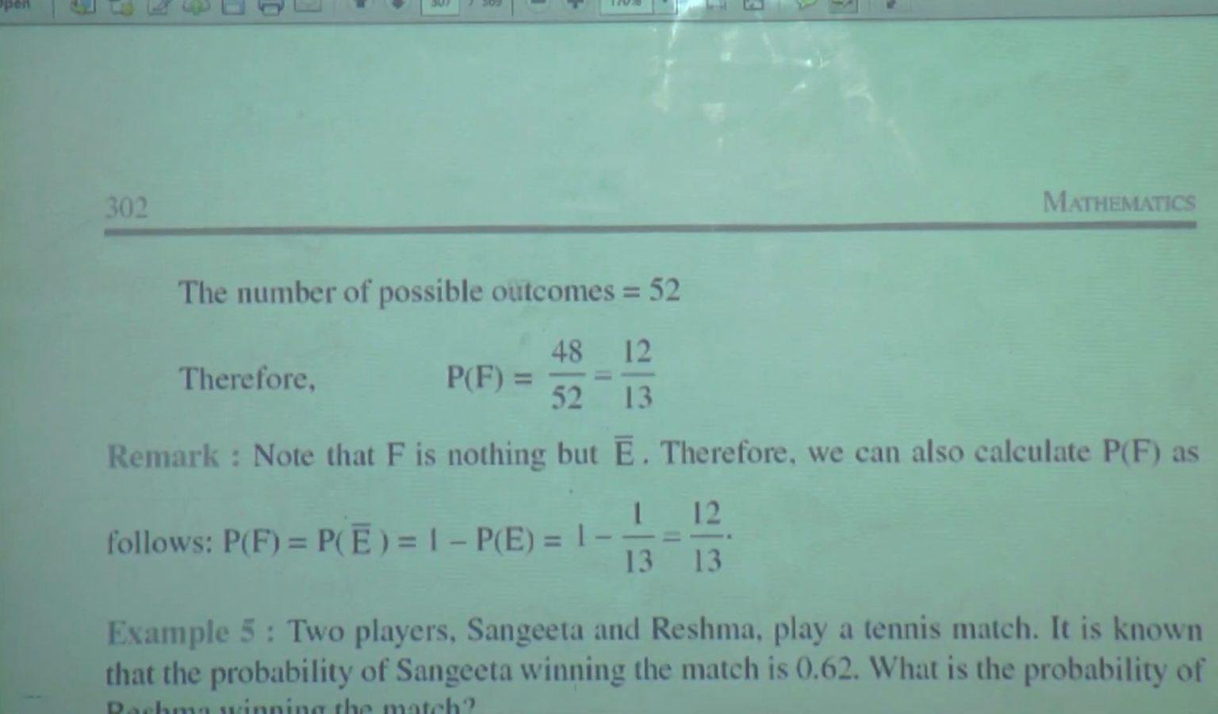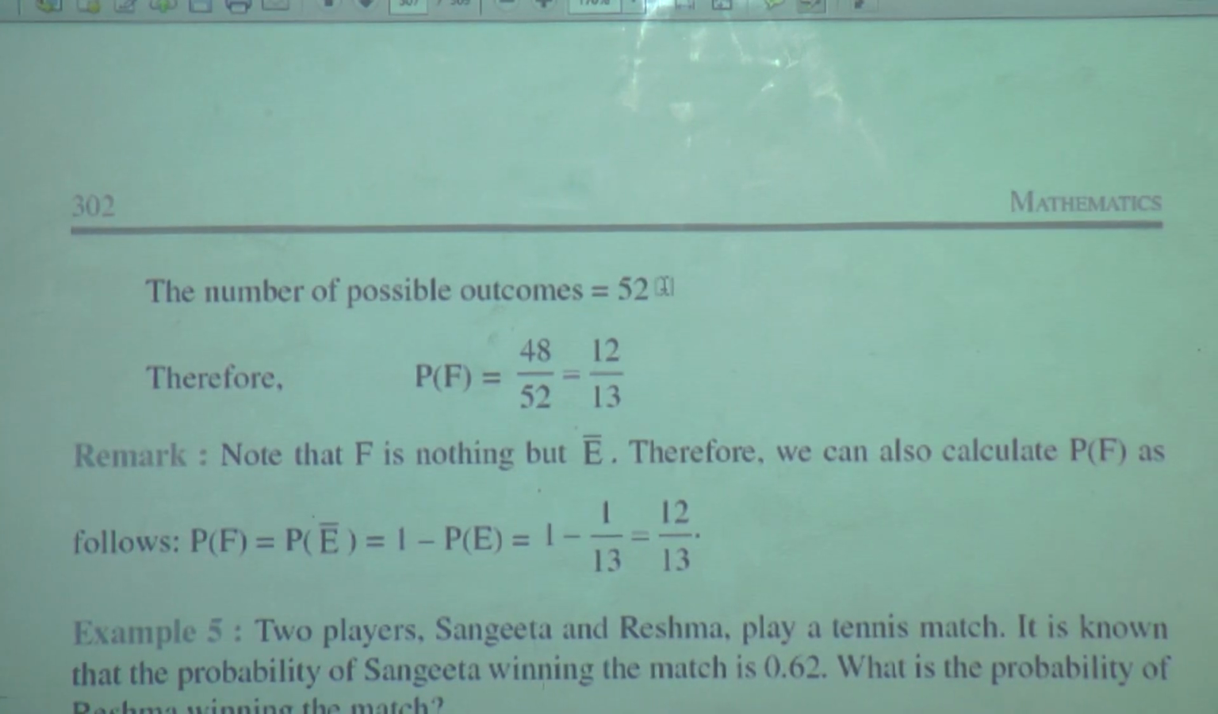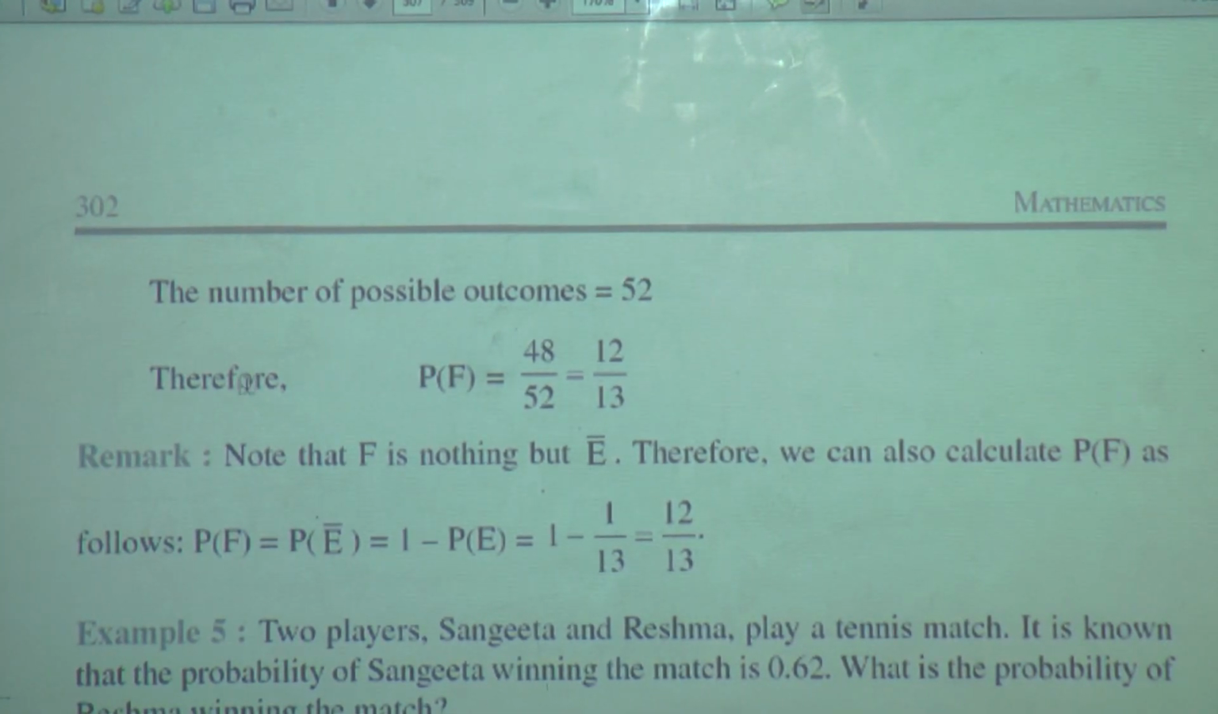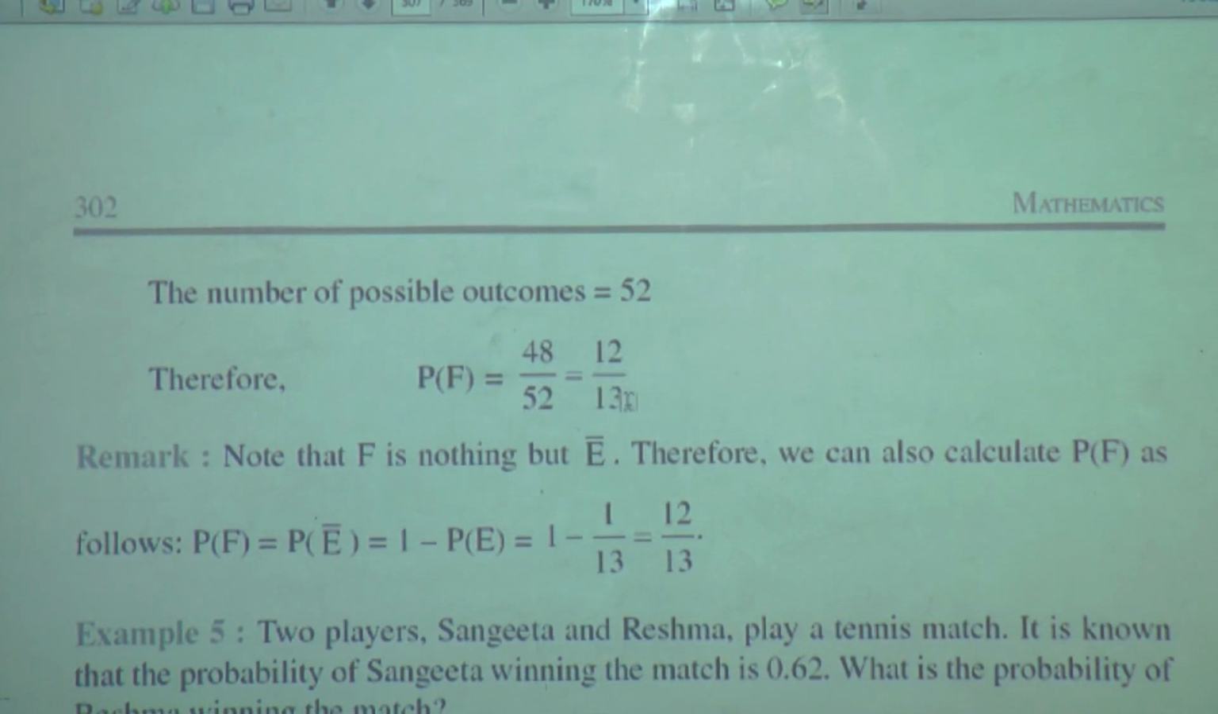The number of possible outcomes is what? 52. And therefore, what are the favorable outcomes? 48 upon 52 is equal to 12 upon 13. Note that F is nothing but E complement.